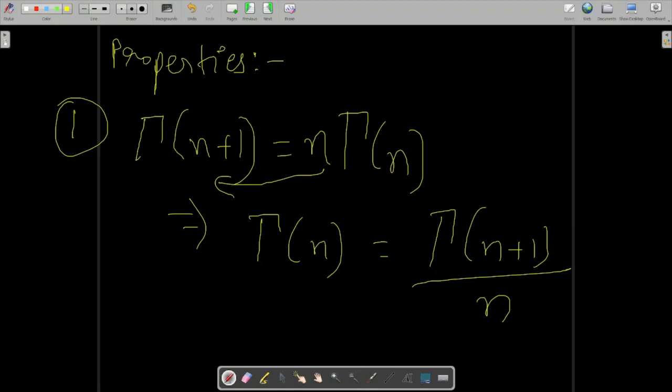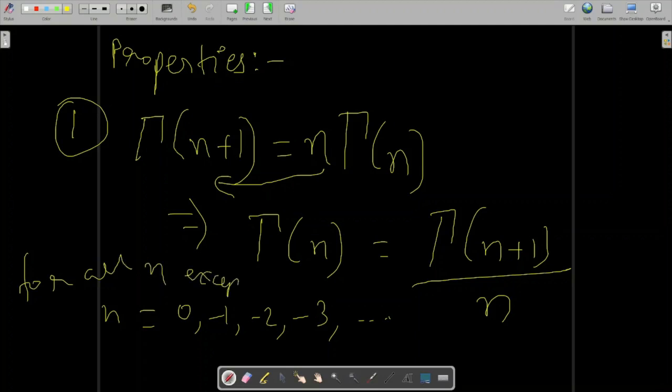So this holds for all values of n except 0 and negative integers. For all n except these n's, you can write this thing.